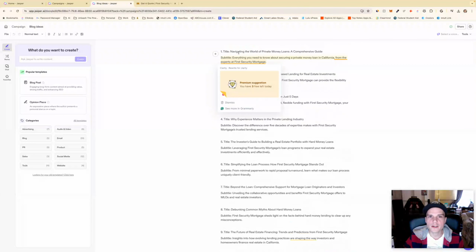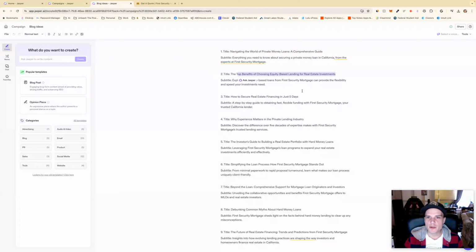Yeah, so it just created all that stuff. Okay, title: Navigating the World of Private Money Loans, a comprehensive guide. Everything you need to know about securing a private money loan in California. The top benefits of choosing equity-based lending for real estate investments. How to secure real estate financing in just 5 days. Why experience matters in the private lending industry.